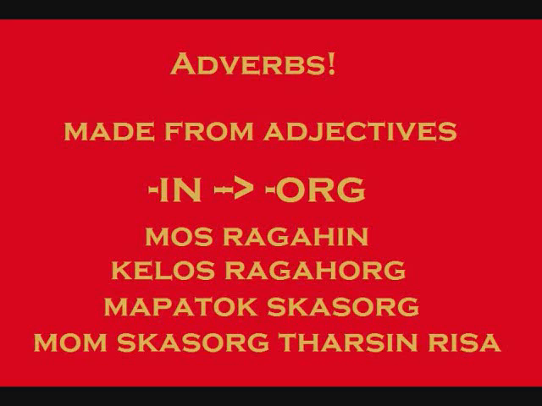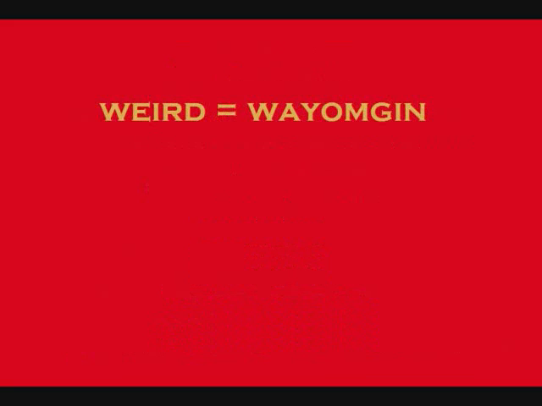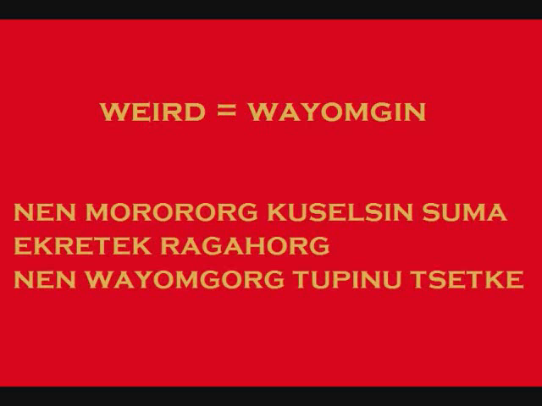So, for example, if we define "weird" as Wayomgin, then "the sadly sick woman slowly ate the weirdly big apple" would be nen mororg kuselsin suma ekritek ragahorg nen Wayomgorg tupinu tsetge. Notice that nen comes before the adverb in definite nouns.